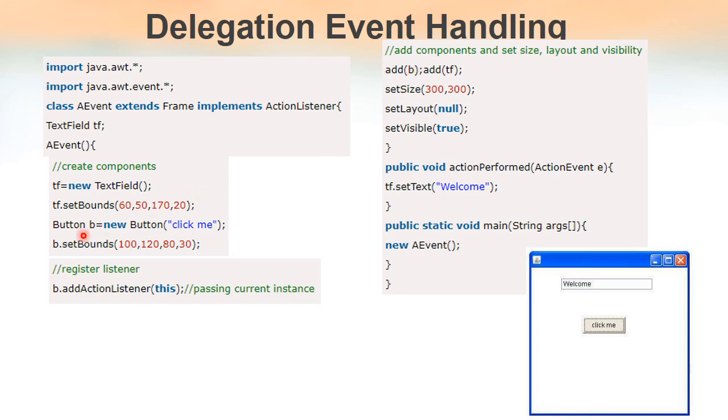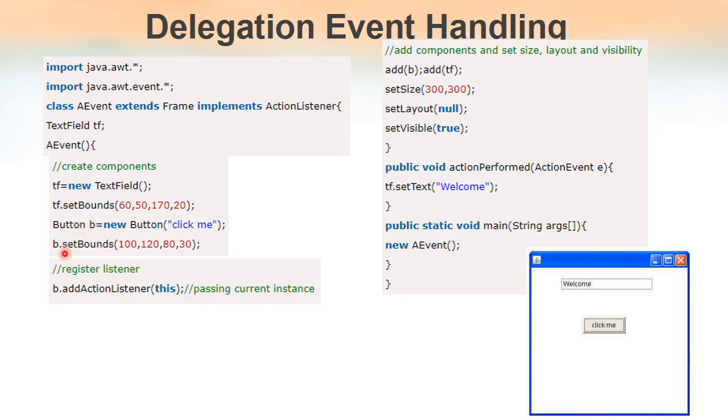So add of b means we are adding b. What is b? b is a button. Add TF means we are adding TF. What is TF? TF is a text field. So when these two lines are executed, the text field and button get added to the frame.